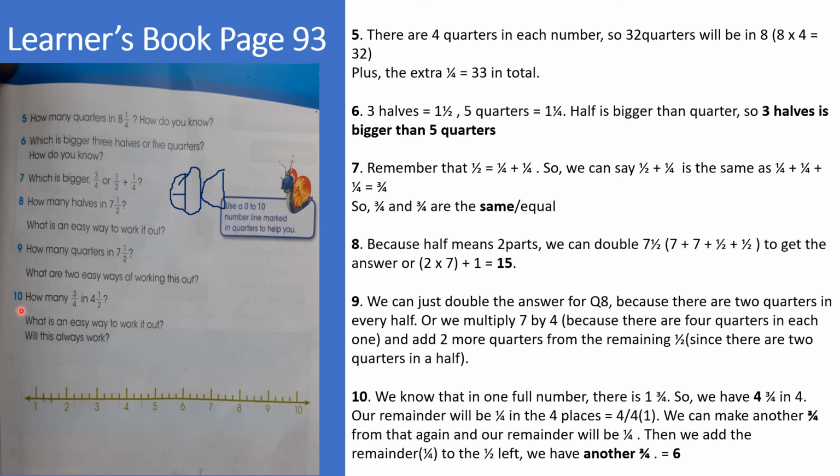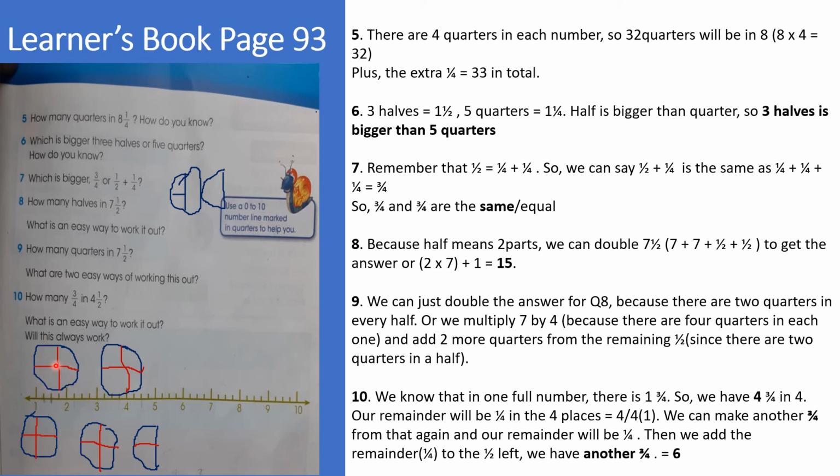Now question 10 and the last one. How many 3/4 do we have in 4.5? Let's see if we can make a drawing for this. Alright, so now let's use these 4 circles to represent our 4.5.